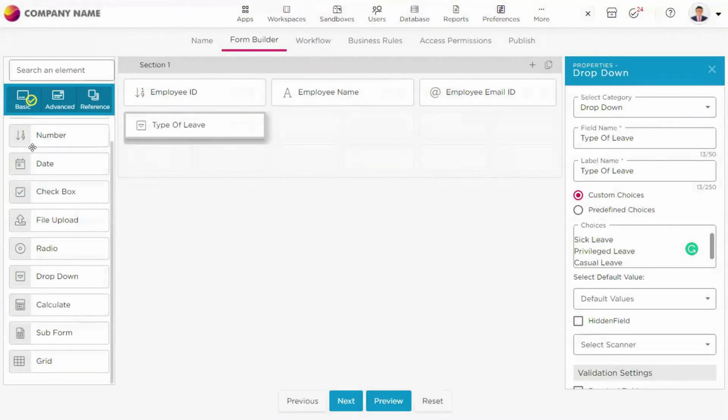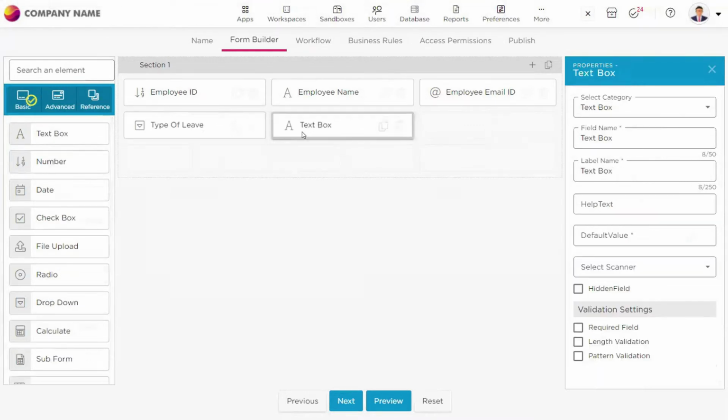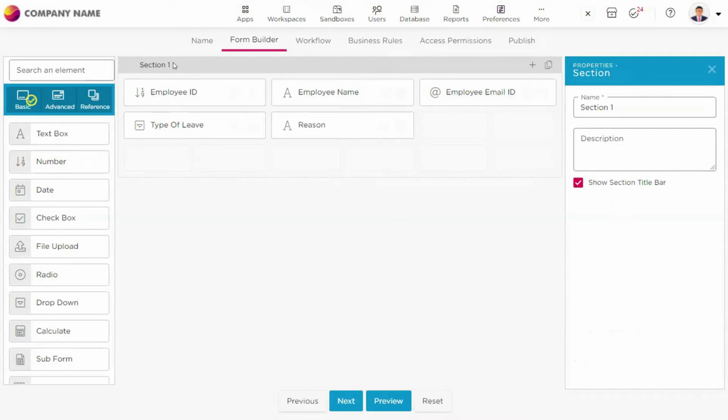We need a reason. If a person is taking a casual leave, any manager wants to know the reason why. So here we have taken a reason field as well. Now, this is all about employee details. So we will keep it as simple as that. So this section is for an employee.